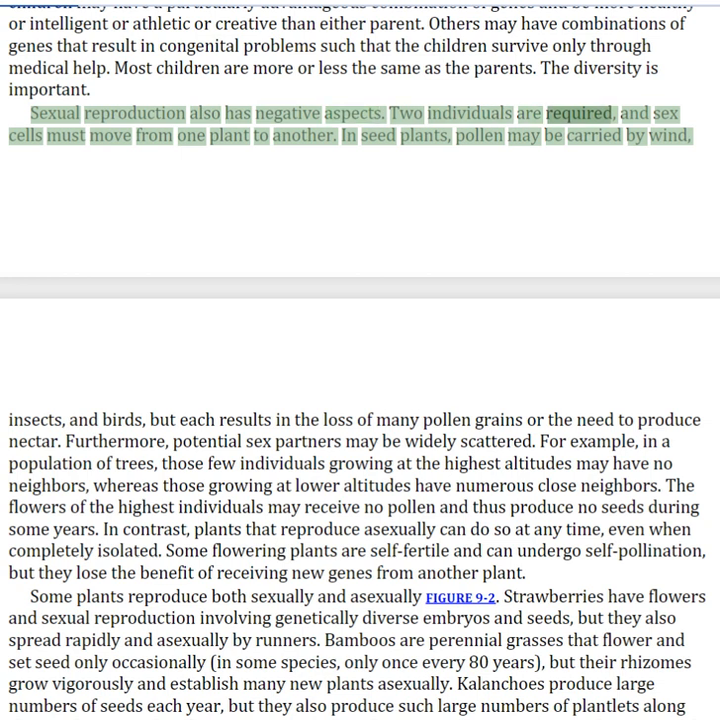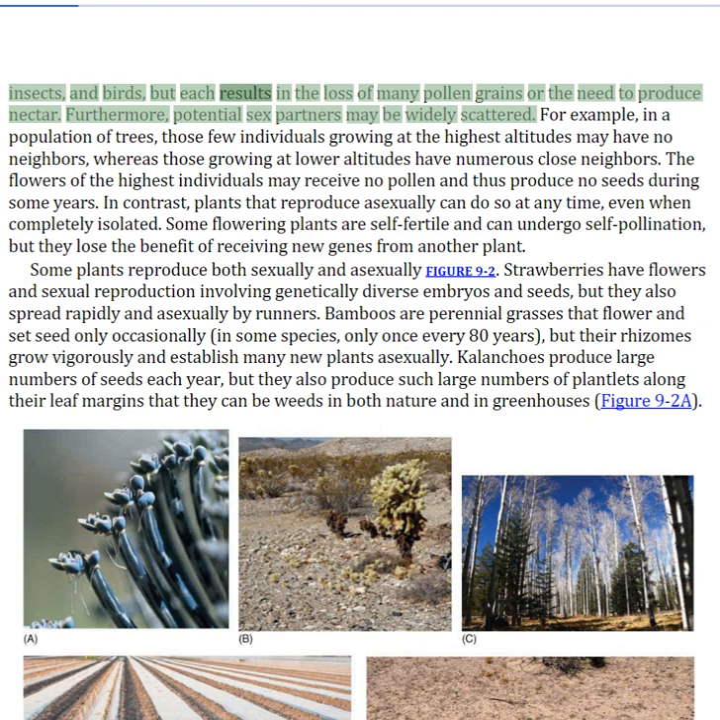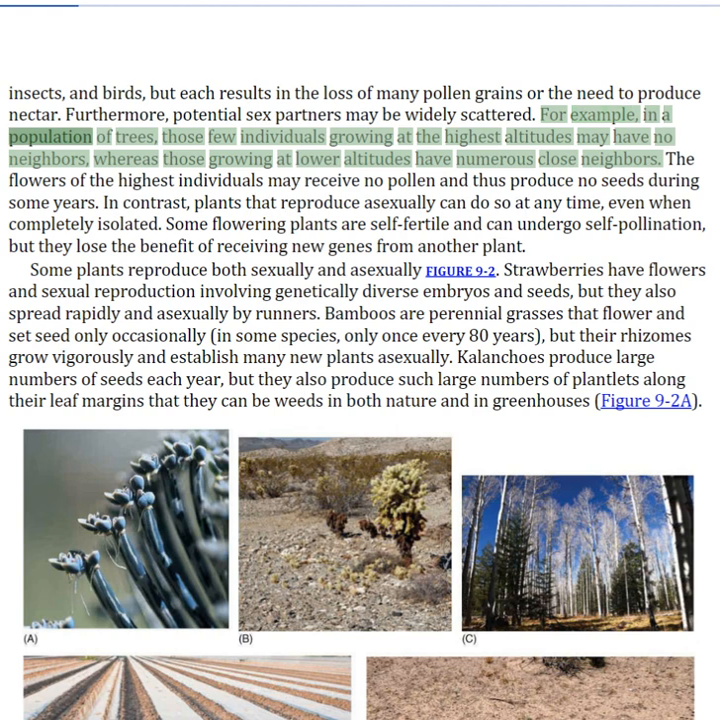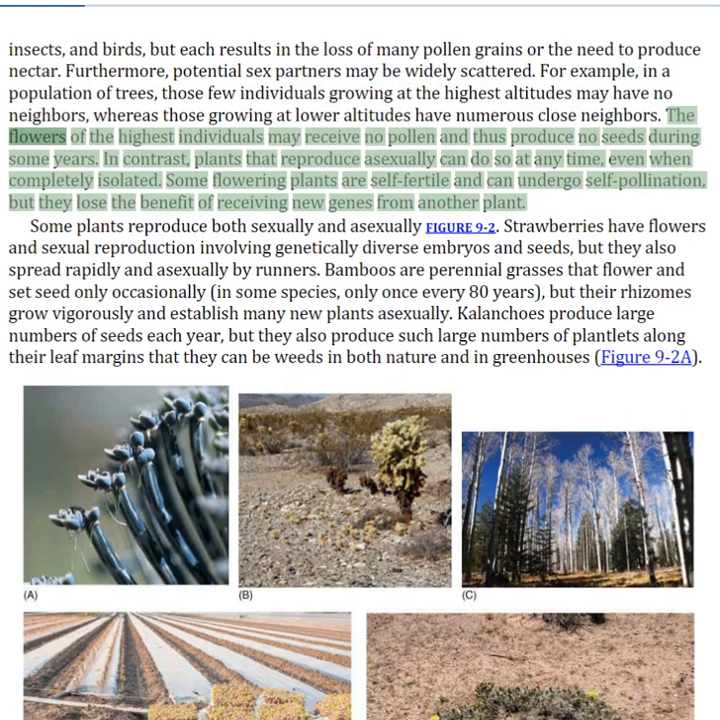Sexual reproduction also has negative aspects. Two individuals are required, and sex cells must move from one plant to another. In seed plants, pollen may be carried by wind, insects, and birds, but each results in the loss of many pollen grains or the need to produce nectar. Furthermore, potential sex partners may be widely scattered. For example, in a population of trees, those few individuals growing at the highest altitudes may have no neighbors, whereas those growing at lower altitudes have numerous close neighbors. The flowers of the highest individuals may receive no pollen and thus produce no seeds during some years.